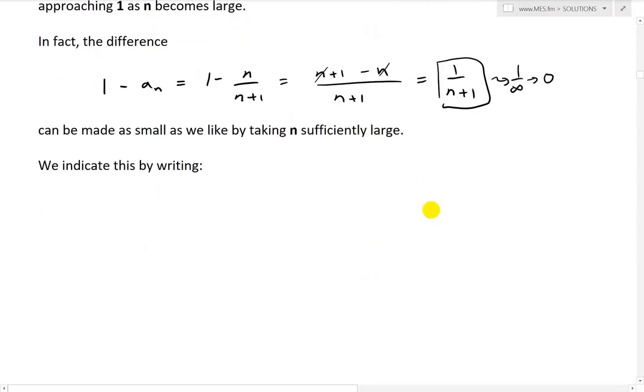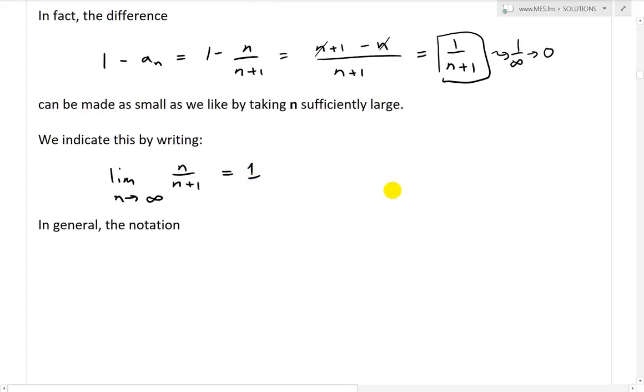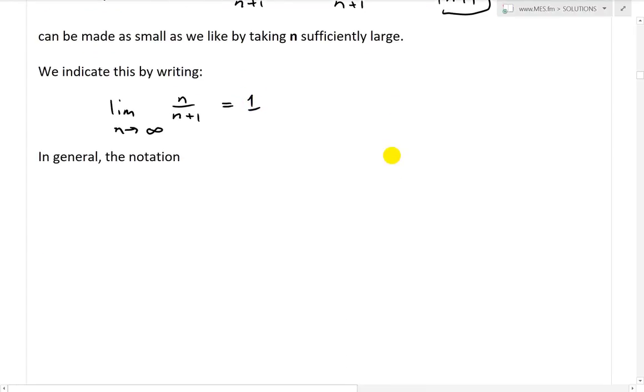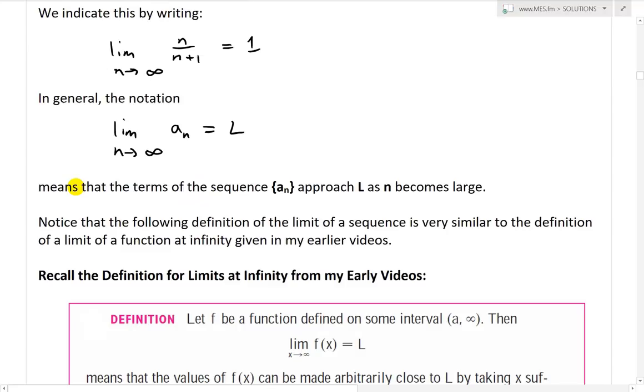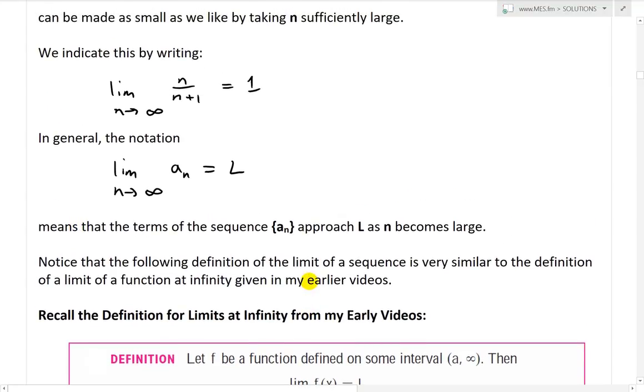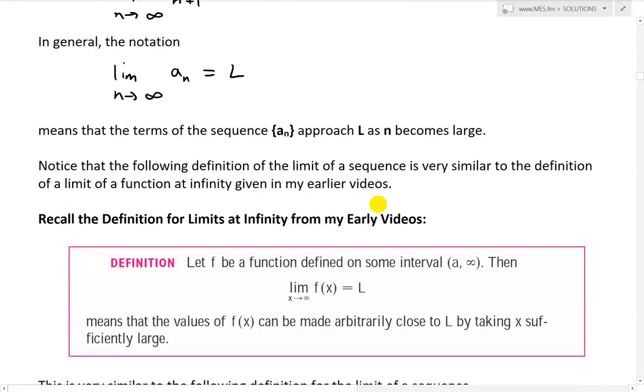So we indicate this by writing the limit as n approaches infinity of n over n+1 equals 1. And in general, the notation limit as n approaches infinity of a_n equals L means that the terms of the sequence a_n approach L as n becomes large. Notice that the following definition of a limit of a sequence is very similar to the definition of a limit of a function at infinity, which was given in my earlier videos.